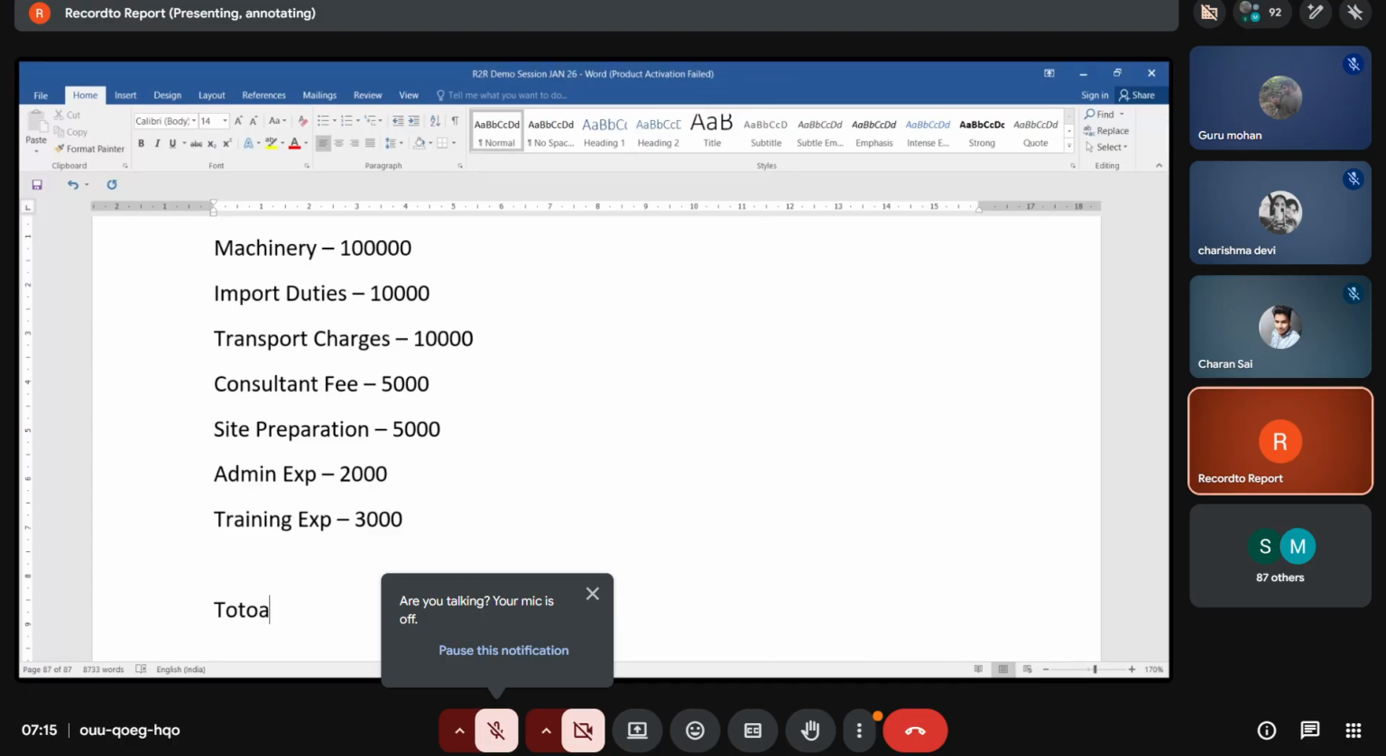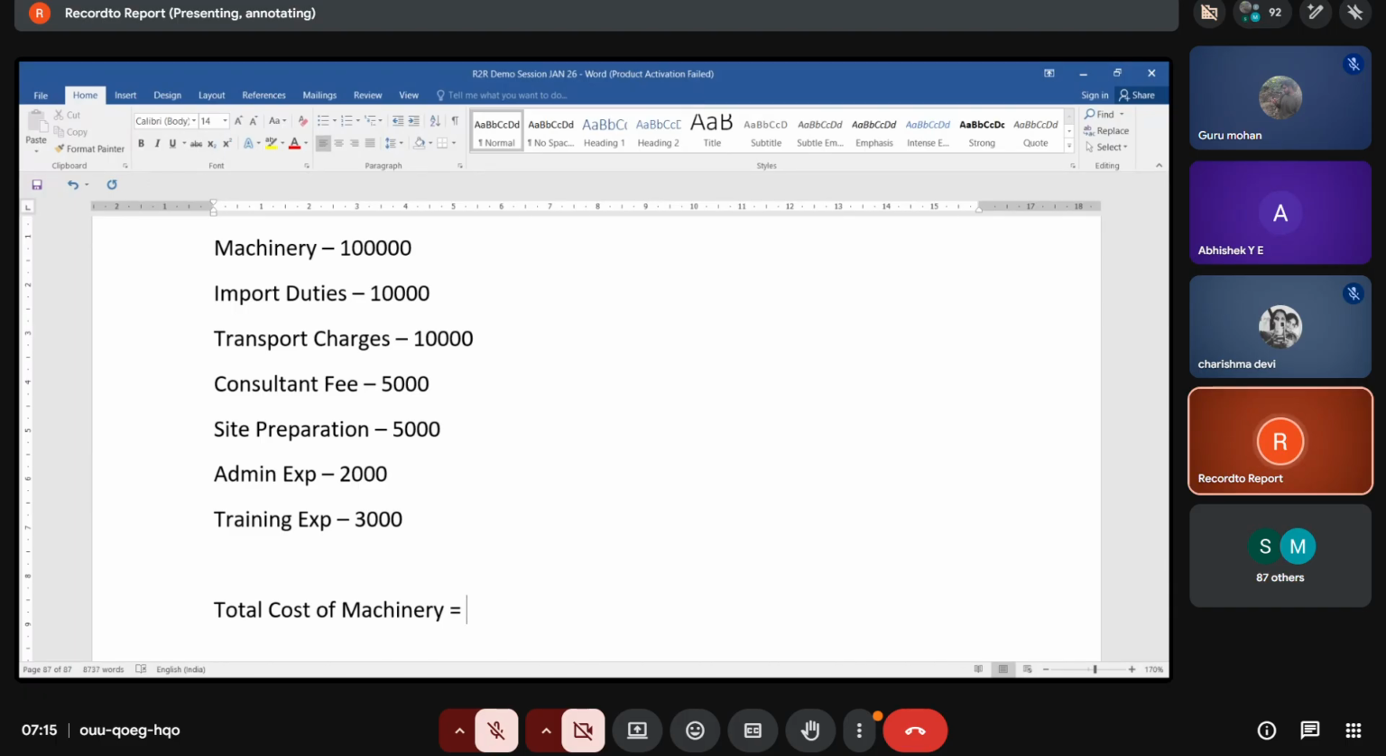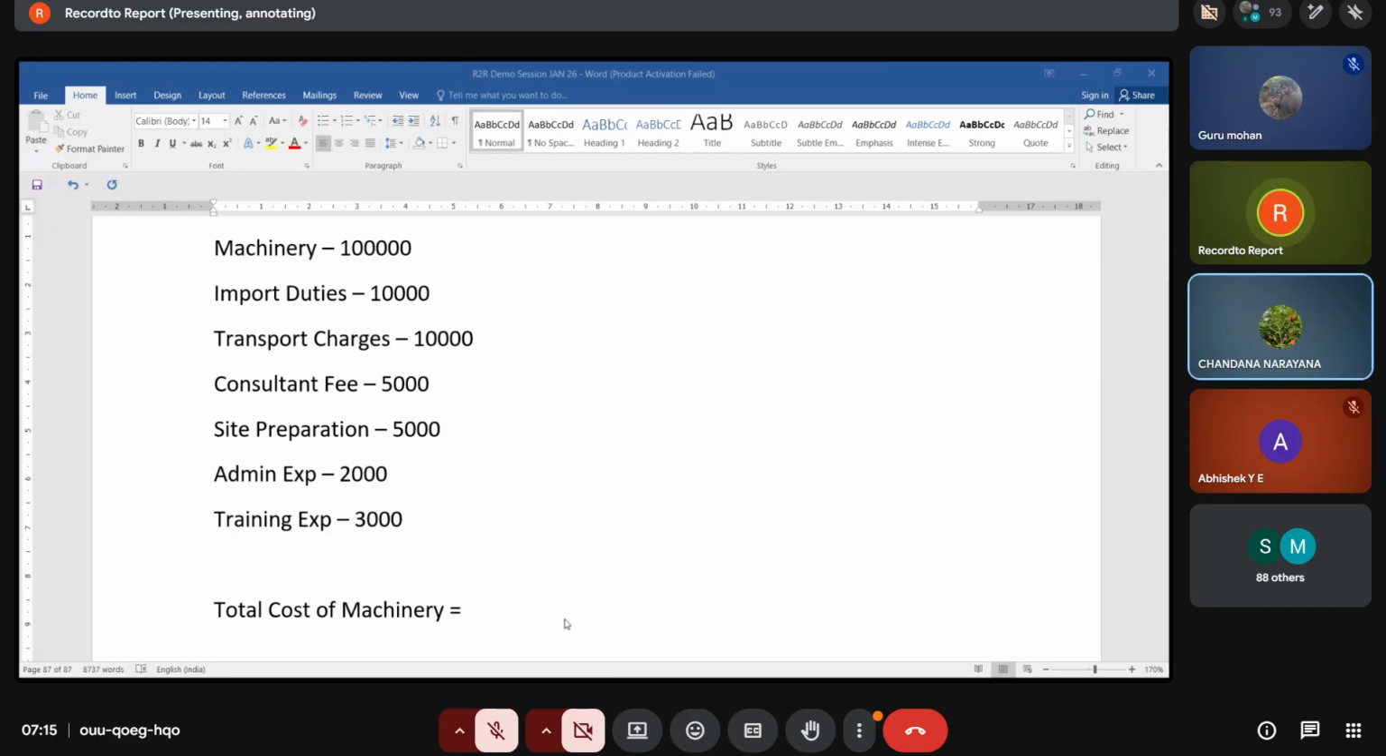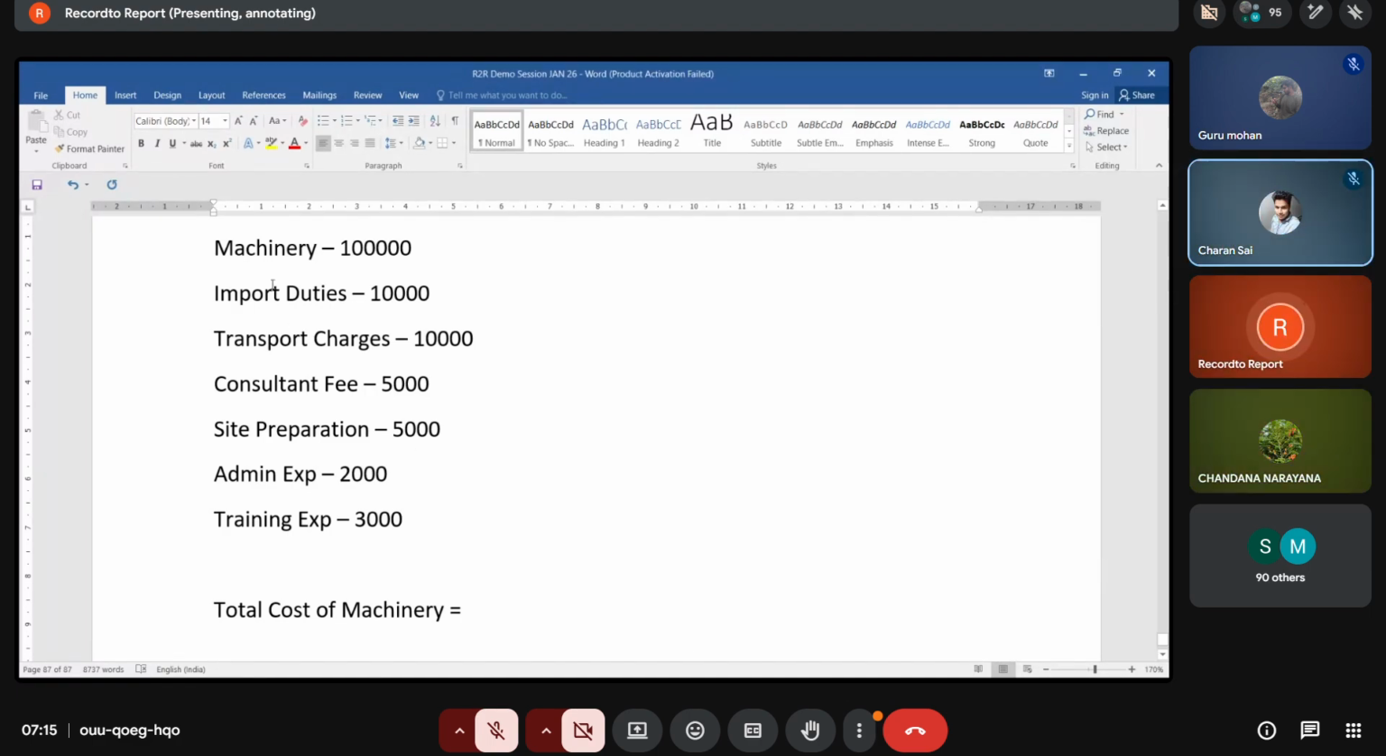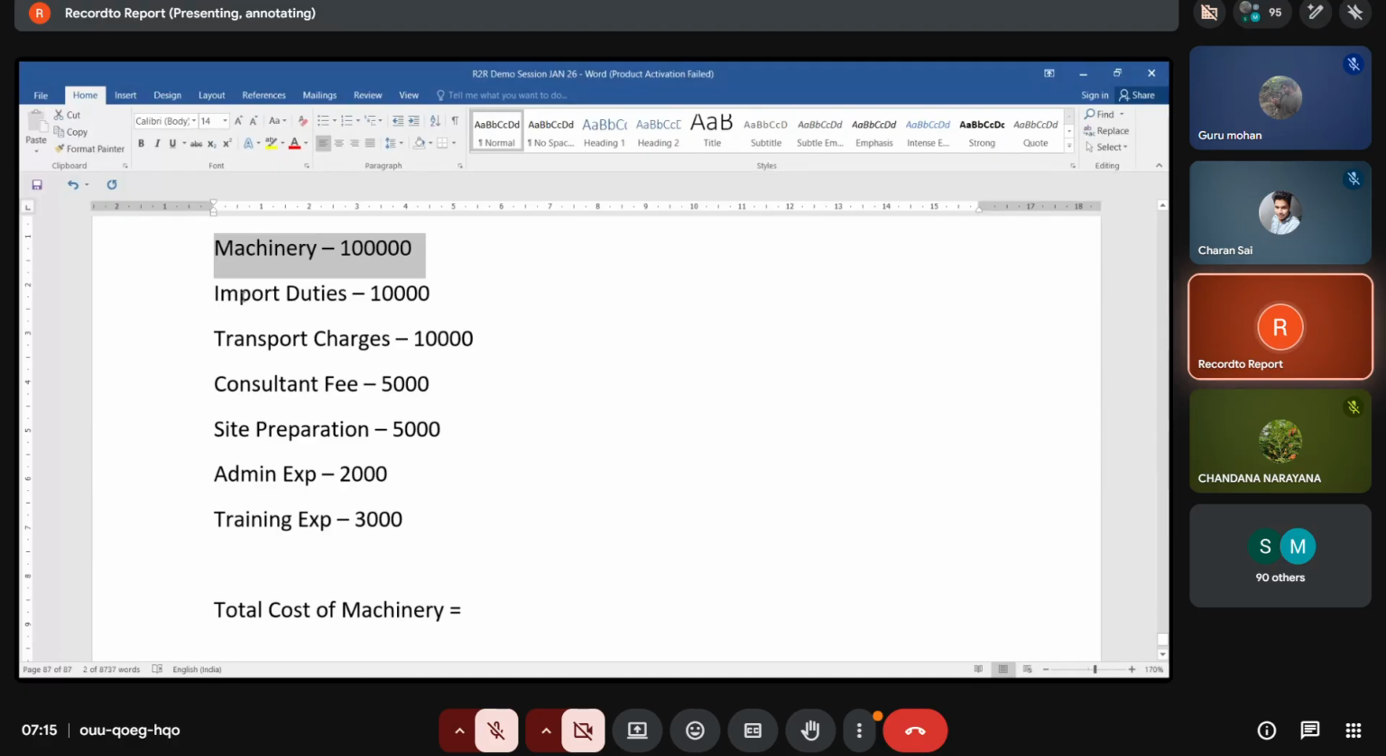What is the total cost of machinery? Total 1,30,000. So is it 1 lakh or 30? Is there any other factor involved in that? Same, 1,30,000. Because we need to consider machinery cost, purchase cost 1 lakh, plus import duties 1,10,000, transportation charges 1,20,000, consultant fees 5,000, site preparation fees 5,000. So the total cost of the asset is 1,30,000.